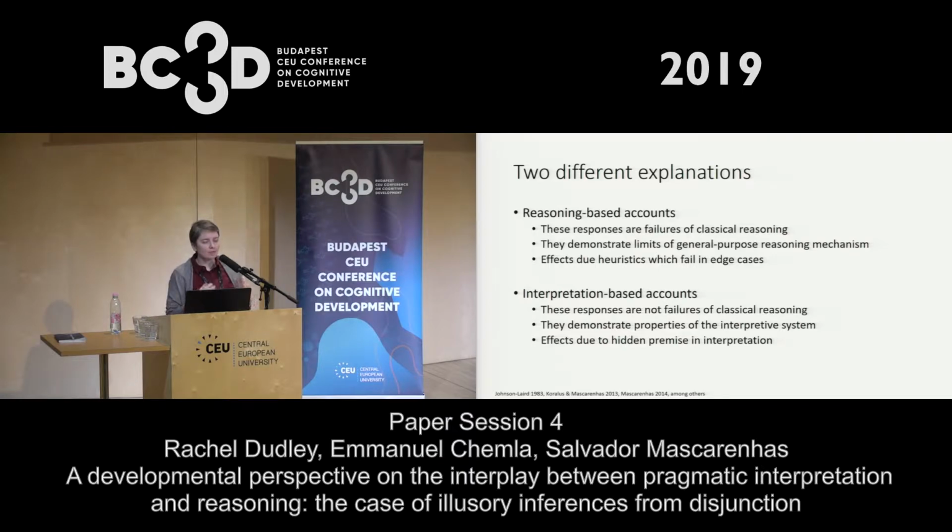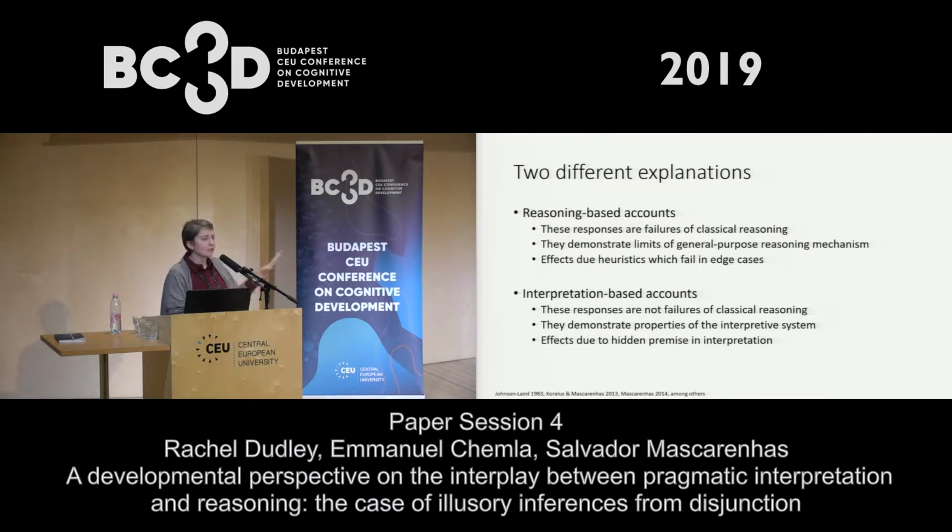To make this a little bit more concrete, you might have two different explanations here. You can have a set of reasoning-based accounts that say, if you think that human reasoning mechanisms are classical reasoning from your logic textbook, these are failures. These are demonstrating the limits of whatever general purpose reasoning mechanism we have. Those can fail in edge cases. Of course, you can have a reasoning-based account where you don't think that humans are doing classical reasoning. They might be doing something like confirmation theoretic hypothesis testing, and then you wouldn't think of these as failures.